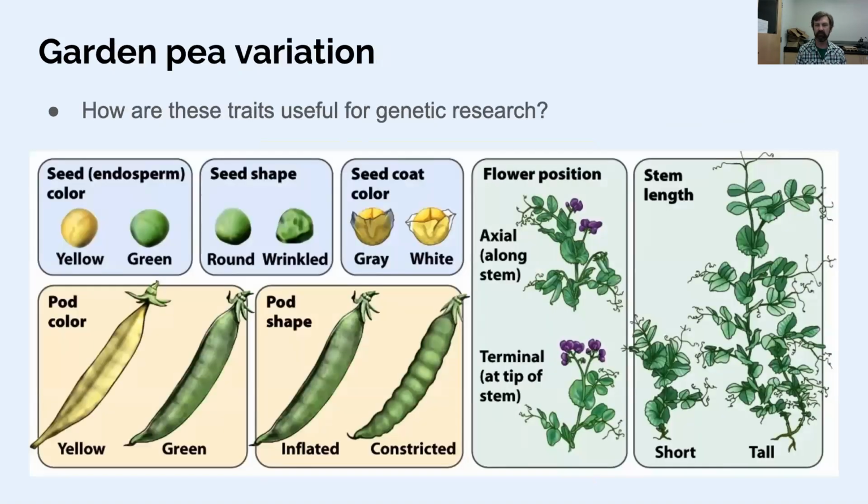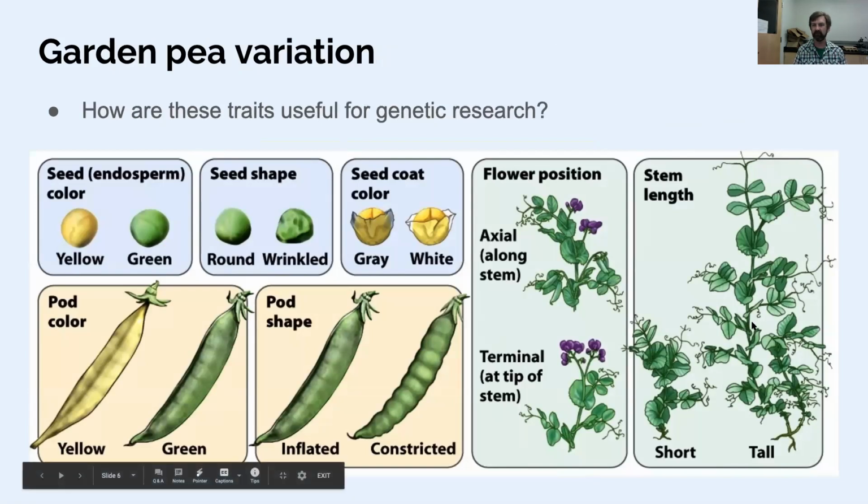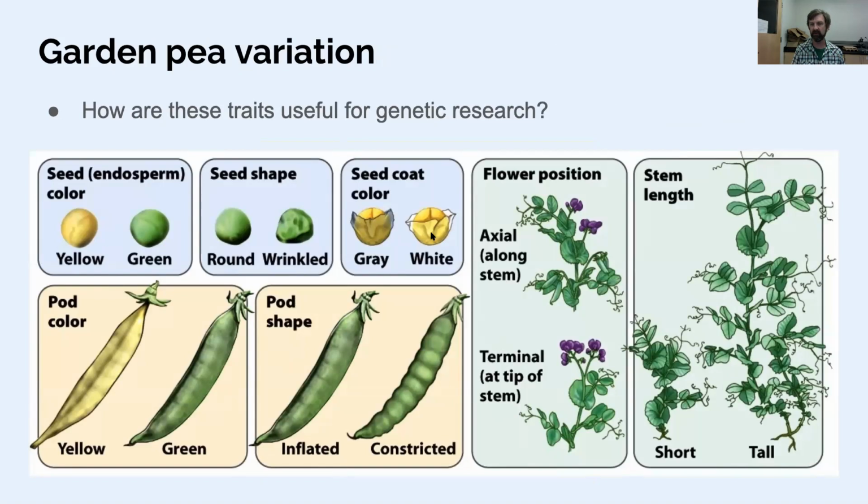Okay, so some examples of what Mendel worked with. We've shown the tall and short pea plants, tall and dwarf. The slide previously showed you differences in pod shape. There are also differences in seed color, seed shape, seed coat color, and so on. So basically, by dissecting little bits of this plant all across its plant body, Mendel was getting familiar with variation that could be genetic. And it turns out a lot of this was genetic, and he figured that out for us.